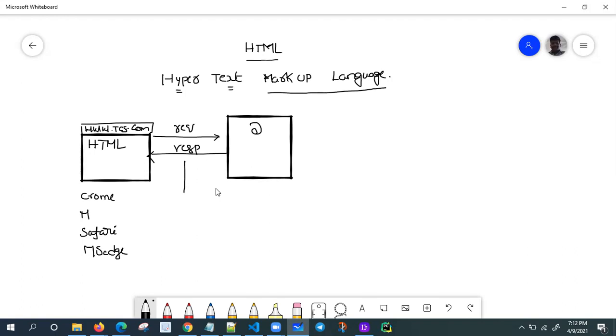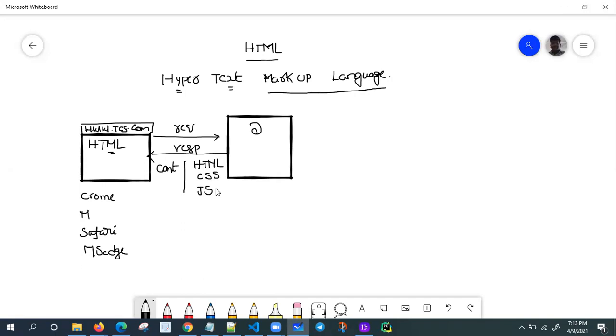What kind of response? Content plus HTML for display purposes, CSS for styling, and JavaScript for interactivity. All these are wrapped as a response and rendered on the browser side. The browser displays the response very beautifully.